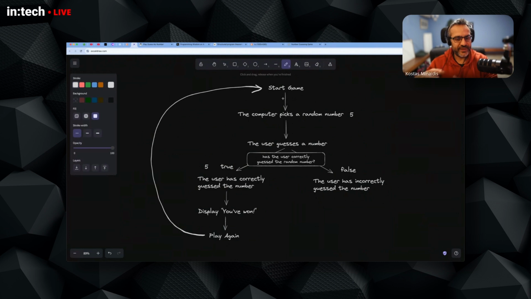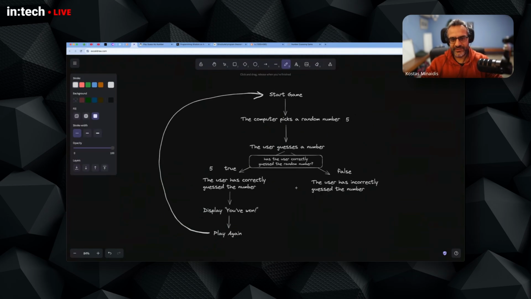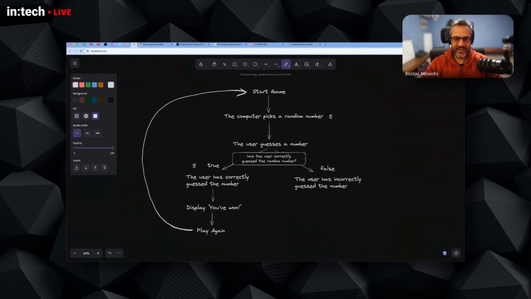So we'll have to find a way to instruct JavaScript to go back to the initial instruction. This is also another powerful programming concept. You can just rerun some code again and again. So we have this route, and we also have the other route.